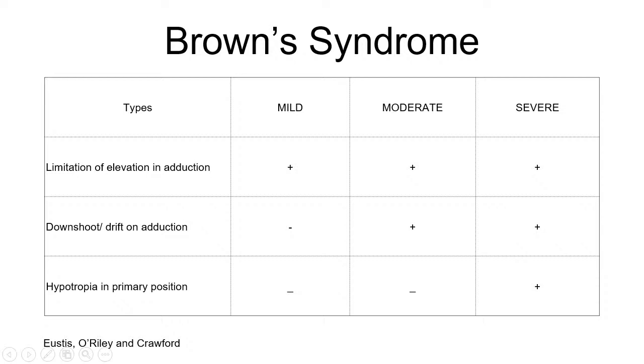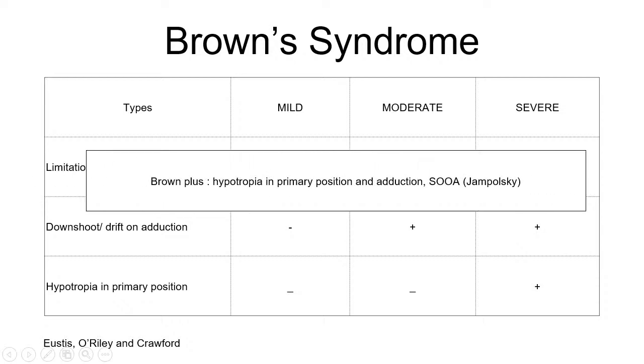Then Brown syndrome was categorized in 3 types on the basis of limitation of elevation in adduction, downshoot or drift on adduction, and hypotropia in primary position. So mild Brown syndrome is when there is only limitation of elevation in adduction. In moderate, it is associated with downshoot or drift on adduction. However, if hypotropia is present in primary position, it is classified as severe Brown syndrome. There is also an entity known as Brown plus, which is defined as hypotropia in primary position and adduction, which is due to SO overaction. These are basically mild and moderate cases of moderate and severe cases of Brown syndrome.